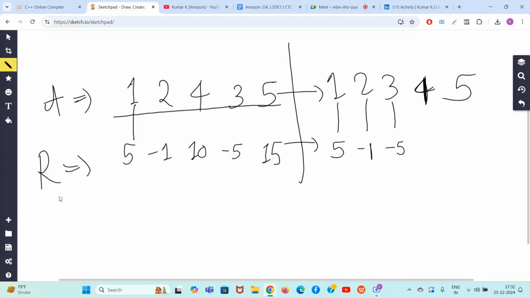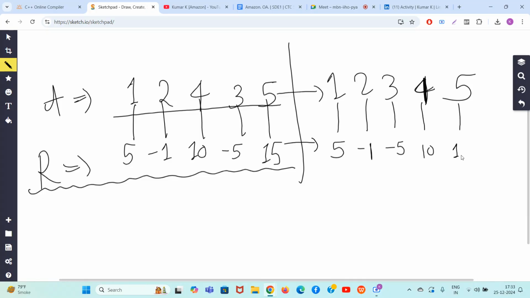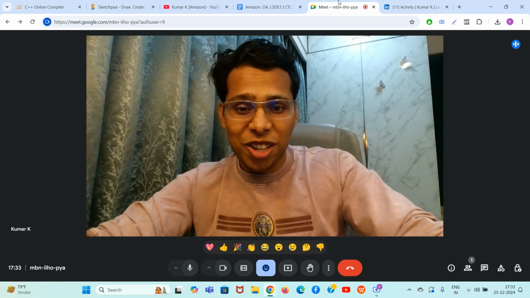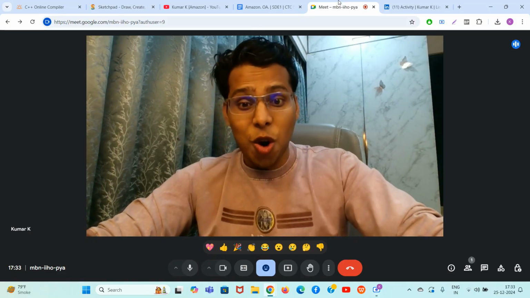So I hope you understand that while sorting, the order of R will also get changed because R is directly connected to A. 4 is joined with 10 and 5 is joined with 15. So guys, array A has also been sorted, array R has also been sorted, right? Now what will you do?